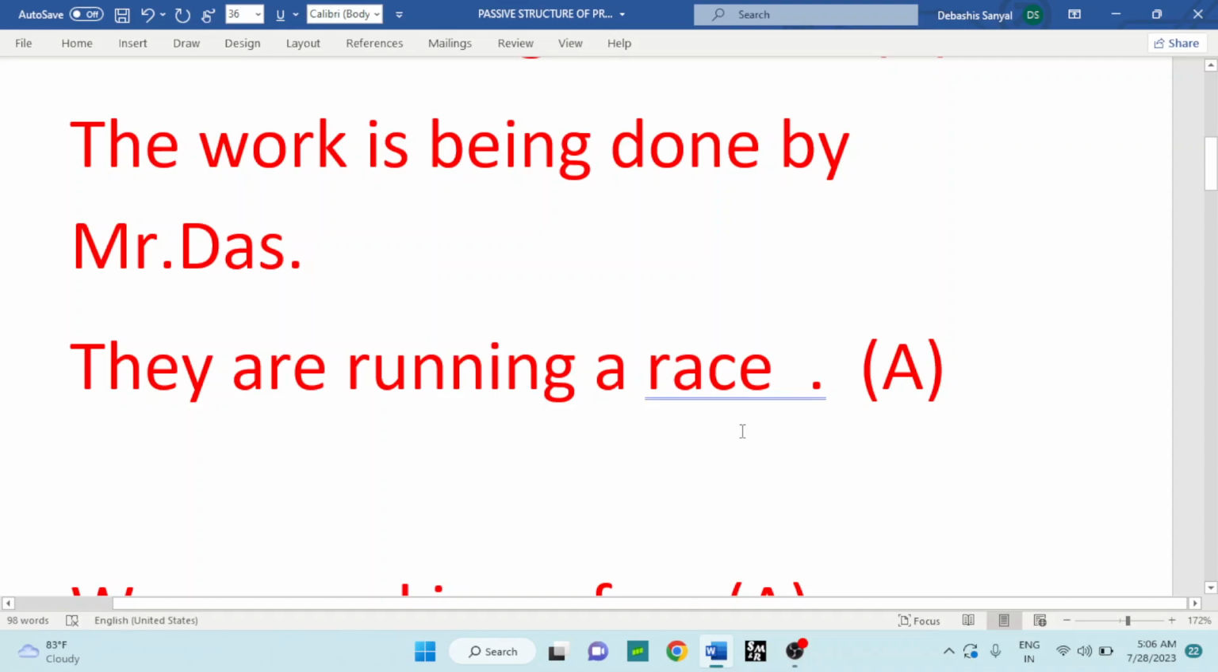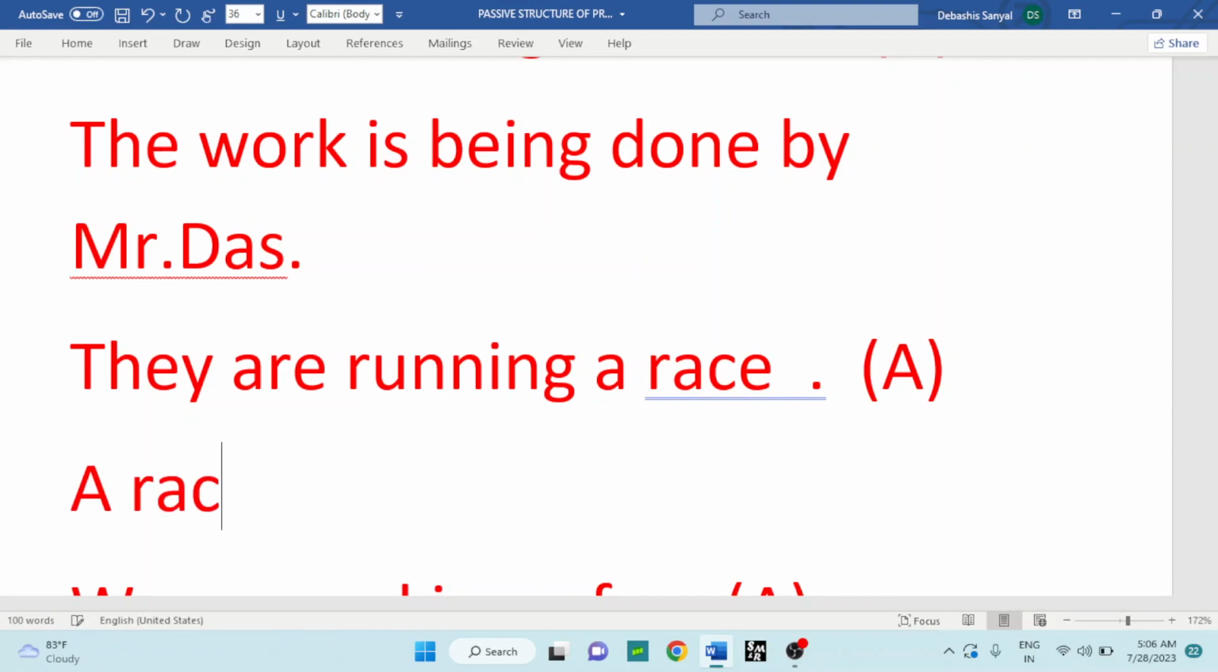Okay. The next example, it is also given in active voice. They are running a race. Then a race is being... running is the verb, then run. A race is being run by them.